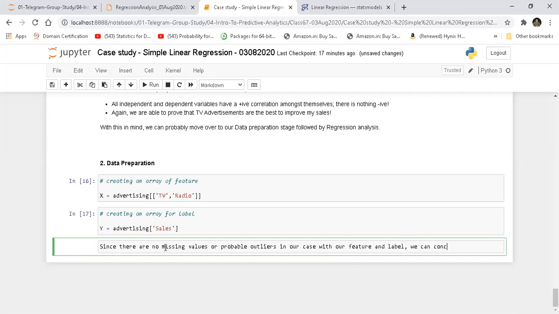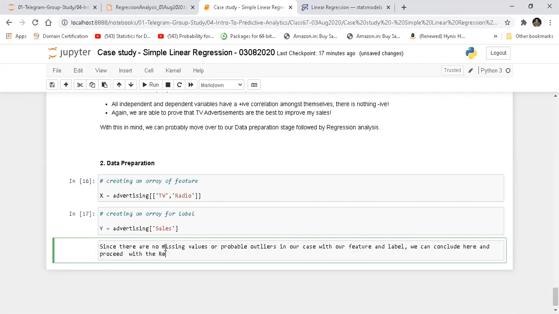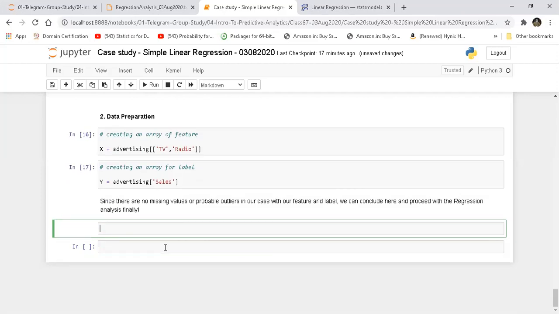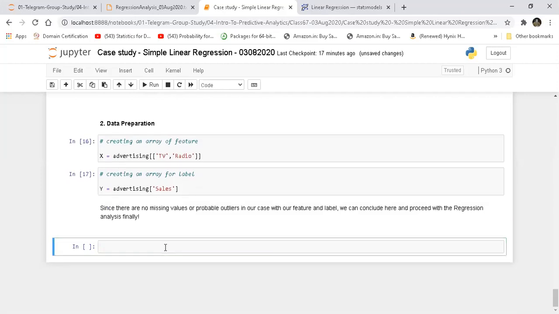We can conclude here and proceed with the regression analysis finally, right? So let's go ahead. Let's take this as three, initial modeling. Why I say initial modeling or initial regression analysis, something you will come to know, okay, don't worry.